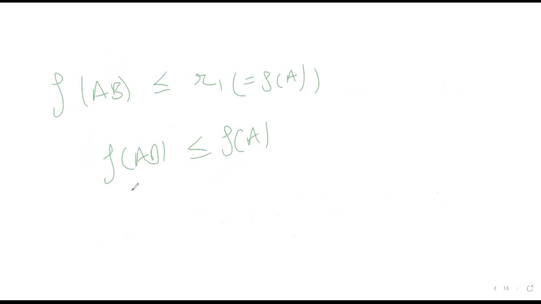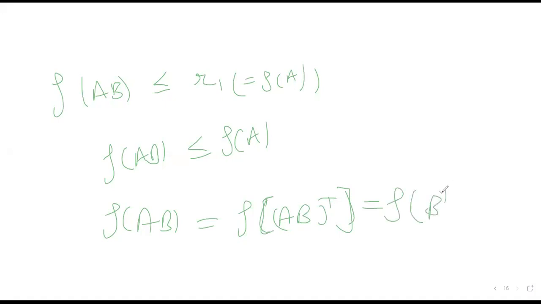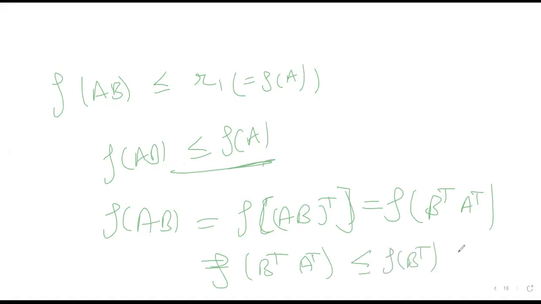How to do it? You can do the same process again, or better, we know that rank of AB is equal to rank of AB transpose, because by transpose rank doesn't change. This will be rank of B transpose into A transpose. And by using this property, we can say that rank of B transpose into A transpose will be less than or equal to rank of B transpose, which is actually equal to rank of B.